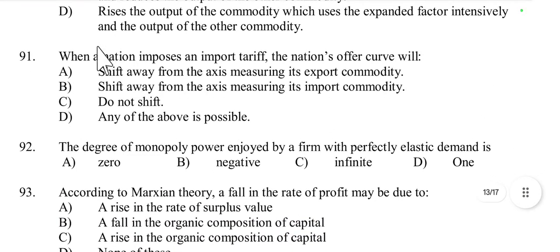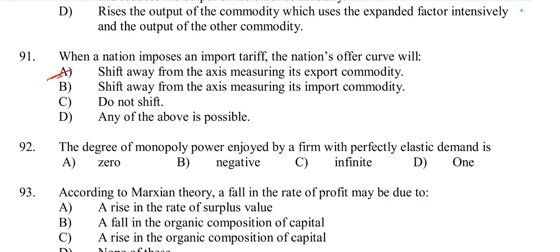Then question number 91. When a nation imposes an import tariff, the nation's offer curve will... So when a nation imposes a tariff on imported goods, the nation's offer curve will shift away from the axis measuring its export commodities. So option A is right. How? The offer curve in international trade shows the quantity of exports a country is willing to offer at different levels of terms of trade, or the relative price of imports and exports.